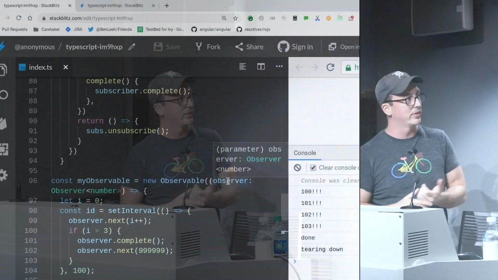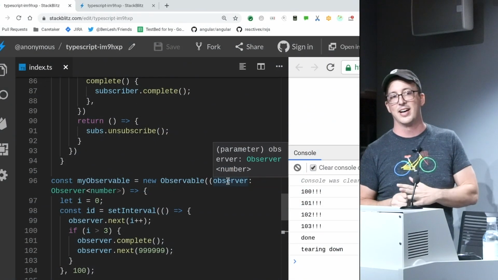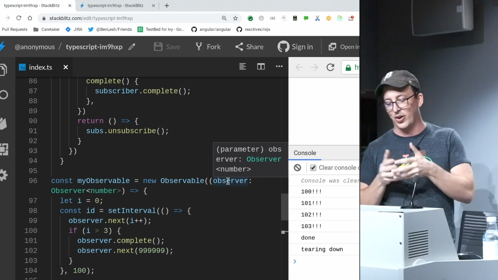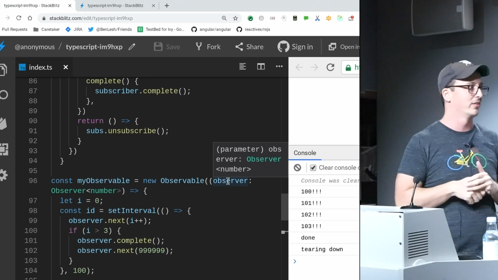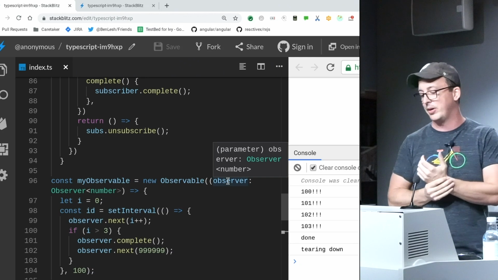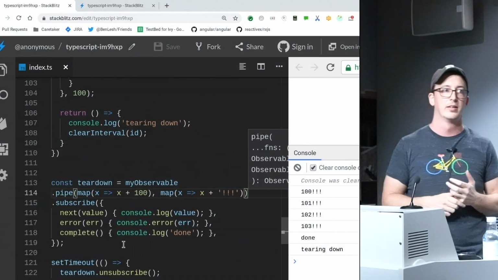So I welcome you. I'll save this and I'll send the link out. You can play around with it. Don't use this. I can tell you firsthand that there are bugs here, and there's a lot of testing to be done around building your own operators. But if you wanted to build your own operators and have them work in Rx, this here would literally work in Rx. It would be just fine. This observable would work in Rx. This map method, all of this stuff would work in Rx. It's all the same thing.